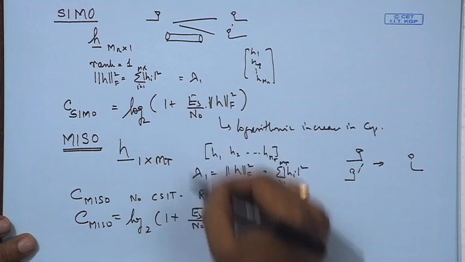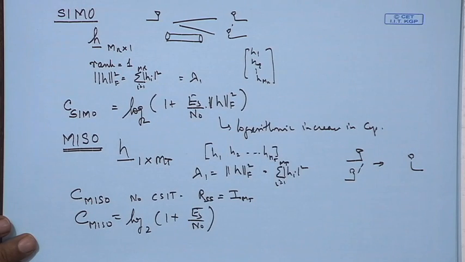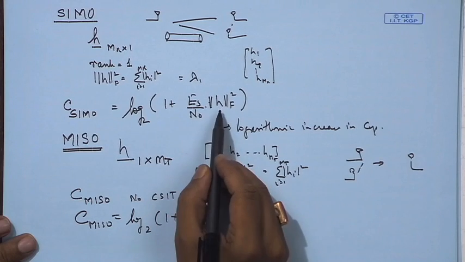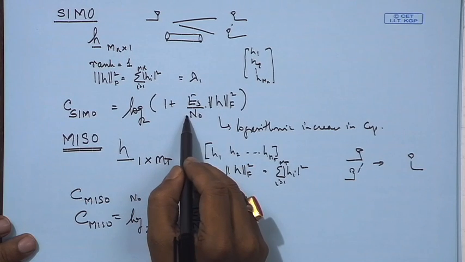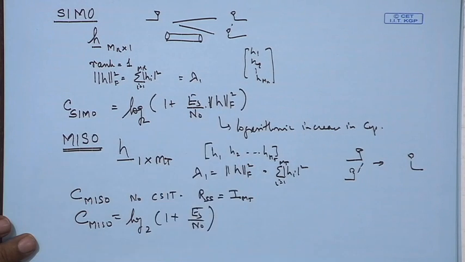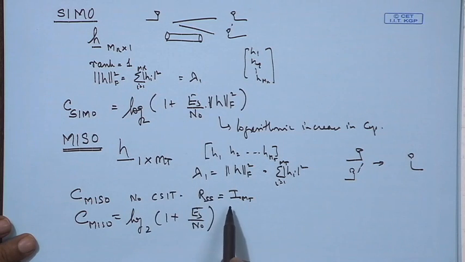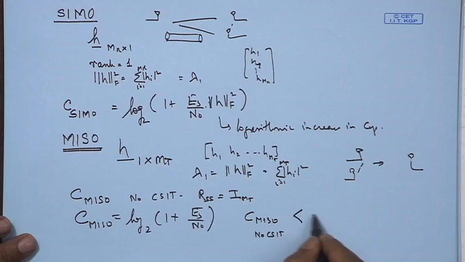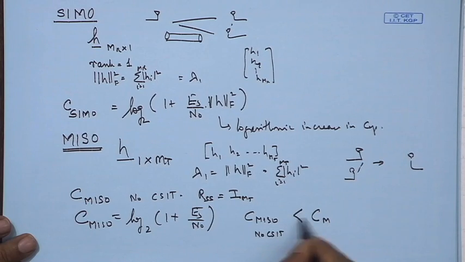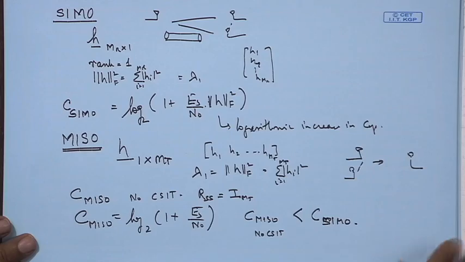If we compare these two terms, you are going to get the Frobenius norm of H squared, and again there will be Es by MT. So, they will balance out, whereas at the receiver there is no MT in the denominator. So, what we could write is that C of MISO with no channel state information at the transmitter is less than or equal to the SIMO capacity, at most.